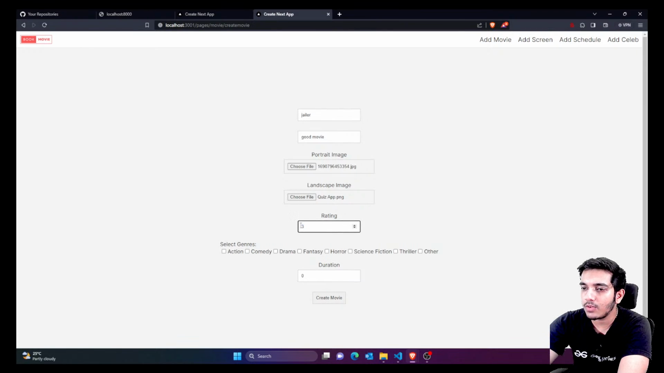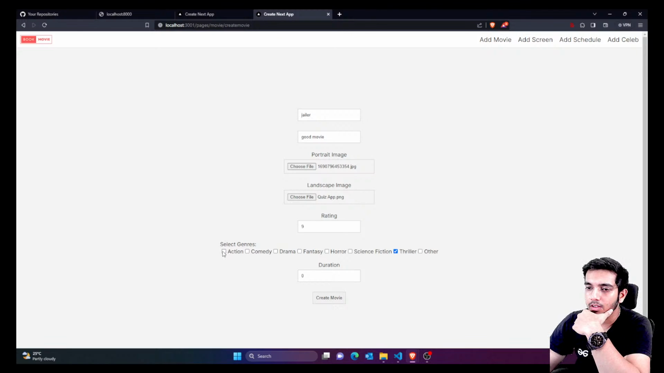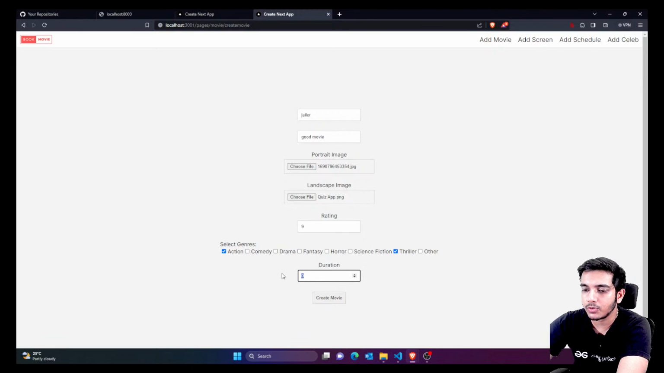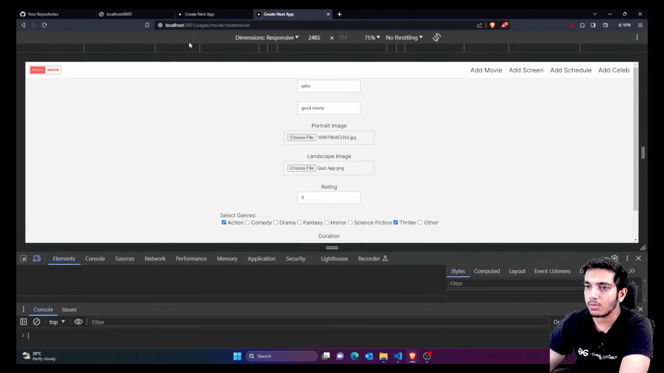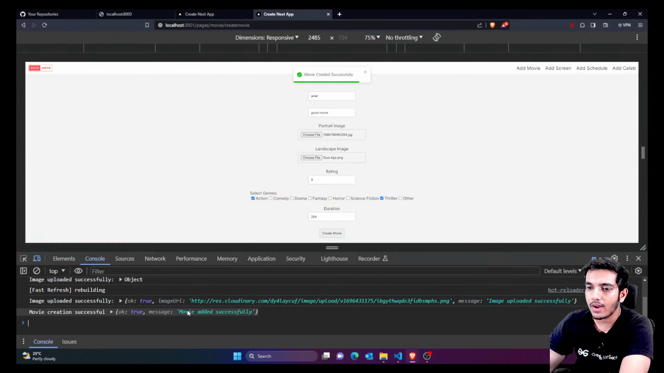I'll say that we have a rating of, for example, 9 out of 10. Then I would say it's thriller, or say action, and the duration is around 284 minutes. Now if I click on create movie, I think there is some problem in the create movie. Let me just check. Okay, movie added successfully. As you can see, movie added successfully. Actually it would take some time to upload the image, then it would be done.